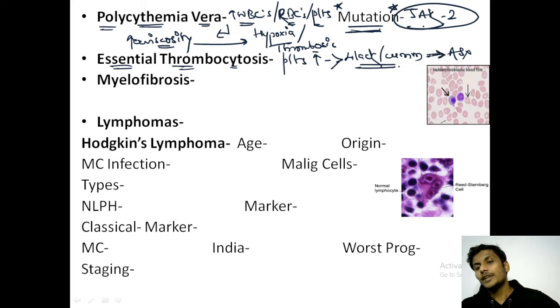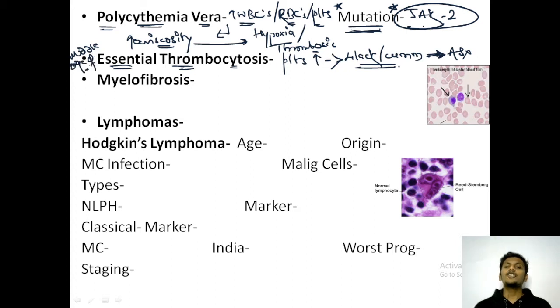Unlike other chronic leukemias which are usually seen in the elderly, essential thrombocytosis is seen in middle-aged females. Essential thrombocytosis as such is an asymptomatic condition. Here the patient need not require any treatment. But in case the patient experiences some symptoms, then an antiplatelet drug like aspirin can be given. Moving on to the next chronic leukemia.